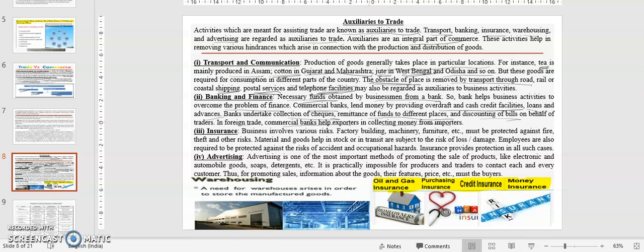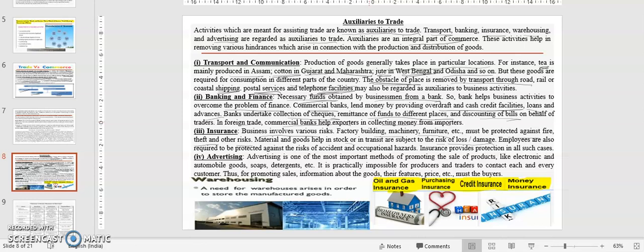In insurance also, business involves various risks, as I have given the example as well. Factory building, machinery, furniture, etc. should be protected against fire. A sudden fire may happen in your godown or your factory, and then everything will go to waste. That cannot happen, right? So it should be protected against fire, theft and other risks. Material and goods held in stock or in transit are subject to the risk of loss or damage.